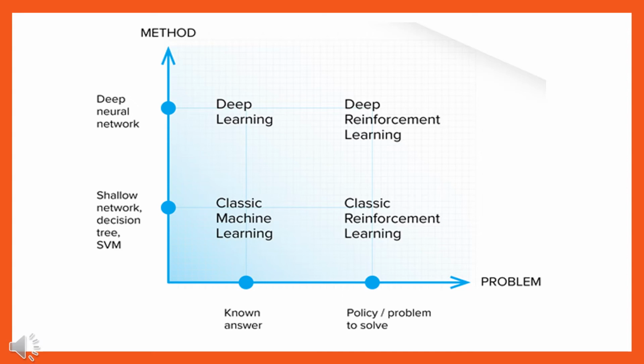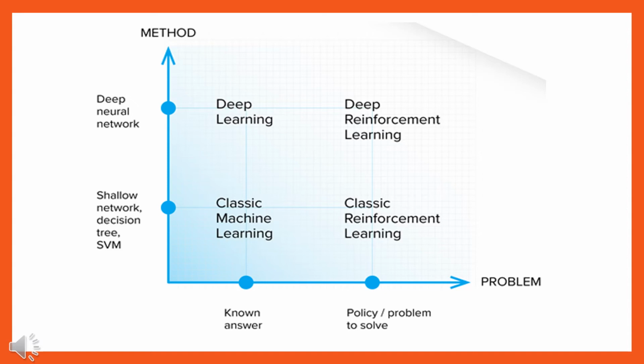If you are familiar with the problem and know the answer, then the problem can be solved by a classic machine learning method. This is solved by a shallow network, decision tree, or SVM. But if the problem and the answer are known and we talk about deep learning, then the kind of network we need is a deep neural network.